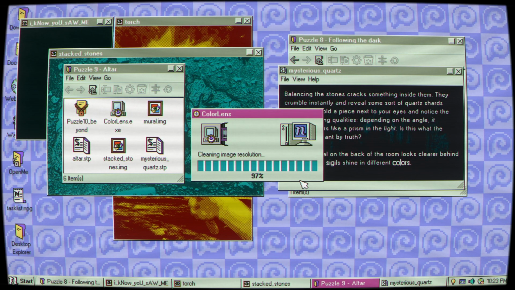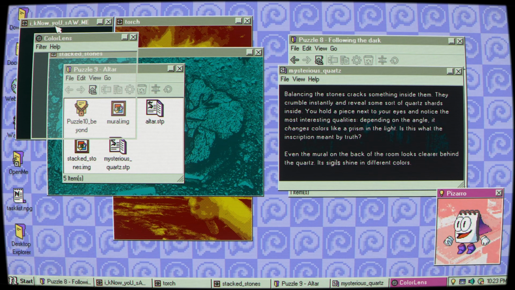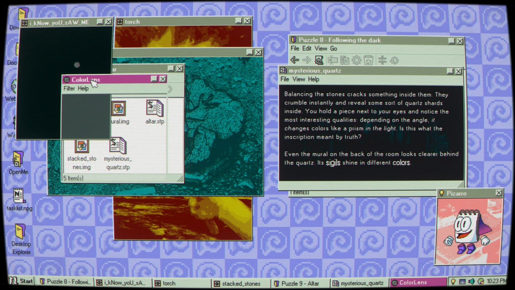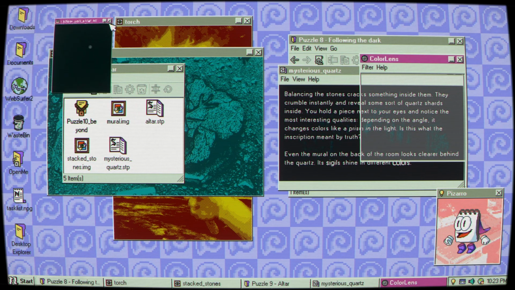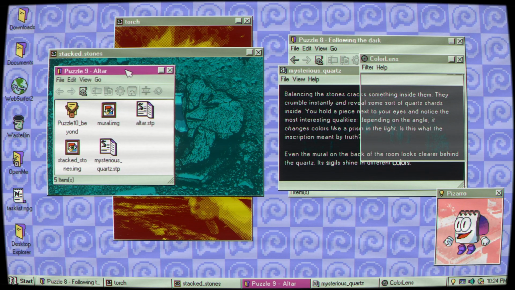Looks like we've got some sort of program here. This is interesting. Color Me and Press. Color Lens has been added to your installed programs. You can access it through the Start menu, Programs. Okay, cool. So let's look at the... I might have to bring that back up. I'll find it through the files. That's fine.